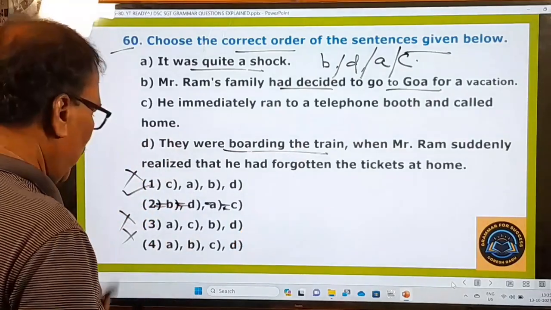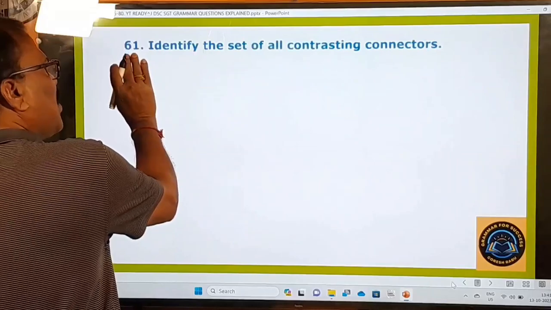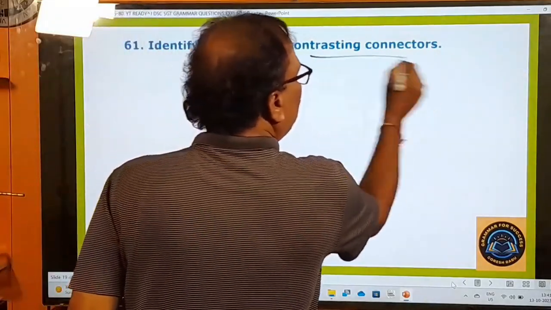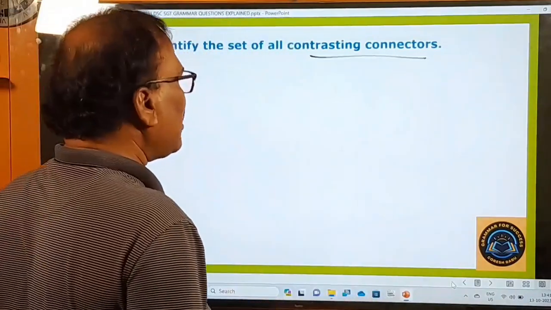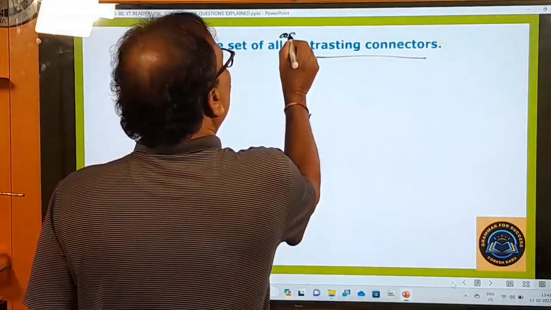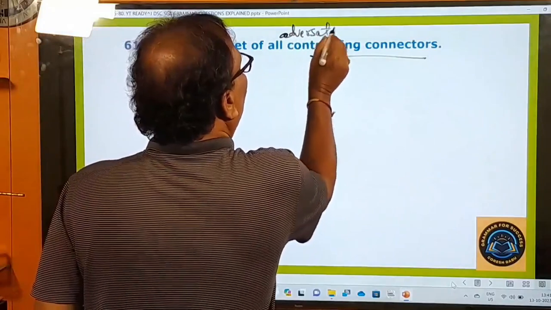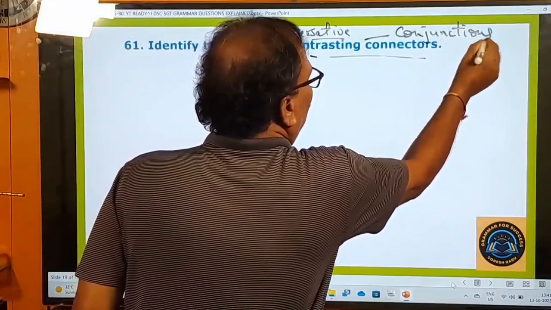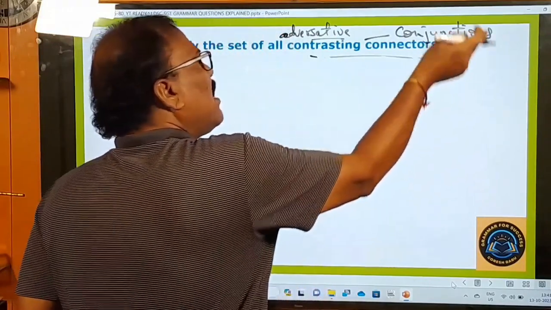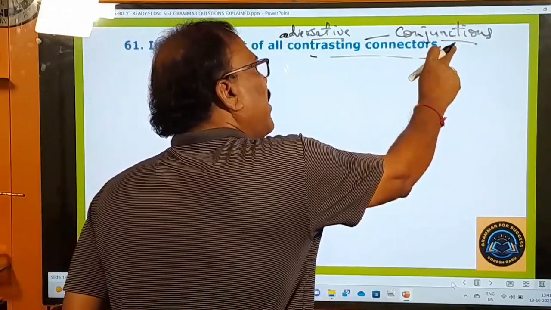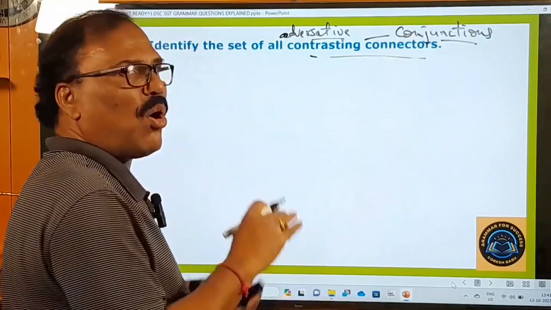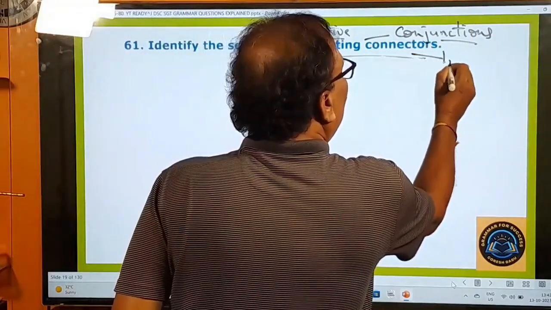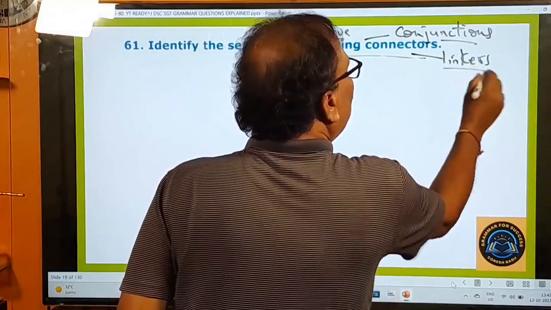Right, now let's go to the next question. 61st question. Identify the set of all contrasting connectors. Contrasting means adversative. Connectors means conjunctions. Conjunctions is an old grammatical name, and connectors is a modern grammatical name. You can also call these connectors linkers.